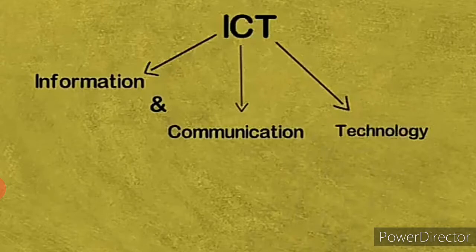ICT stands for Information and Communication Technology. I stands for information. We gain information from computers. C stands for communication. We can communicate with the help of computers. And T stands for technology. ICT and computers are one and the same thing.